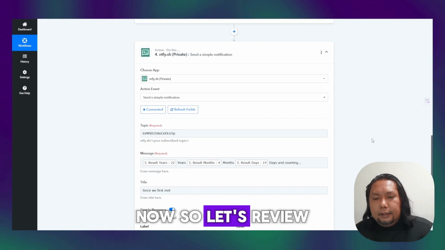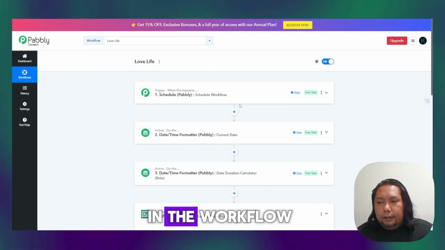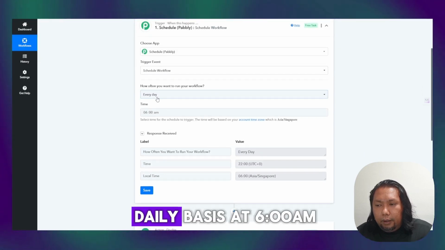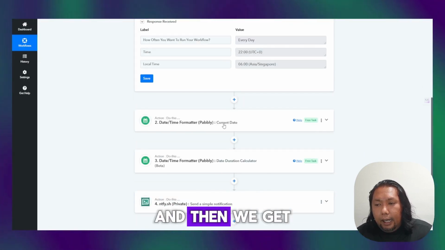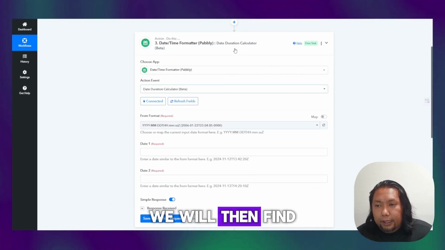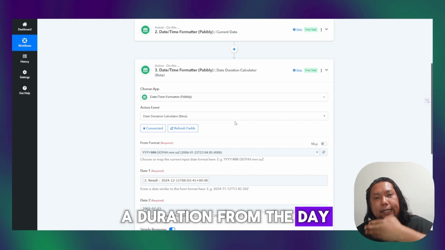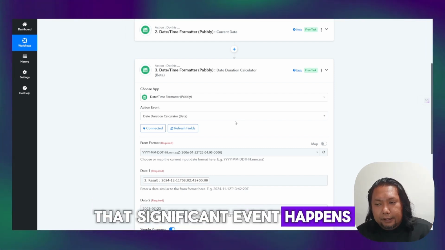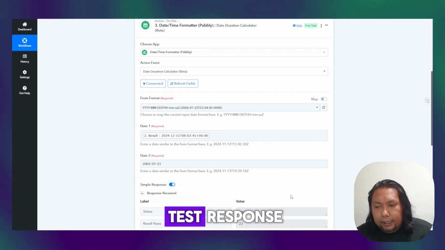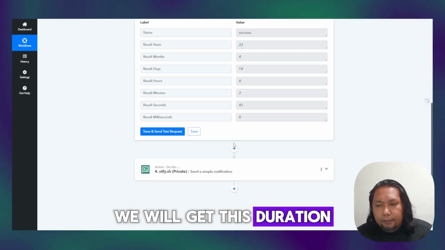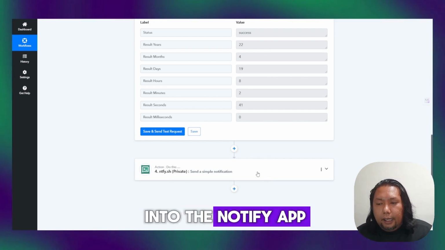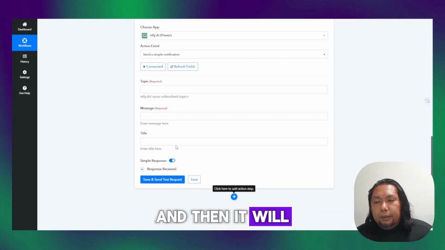Now, so let's review what we have done in the workflow. We will schedule this to run on a daily basis at 6 a.m. and then we get the current date, and from that current date we will then find the duration from the day that significant event happens. We choose date duration, and then once we save and send the test response, we will get this duration. And with this data, we shall now map into the notify app, and then it will send a message to the app.